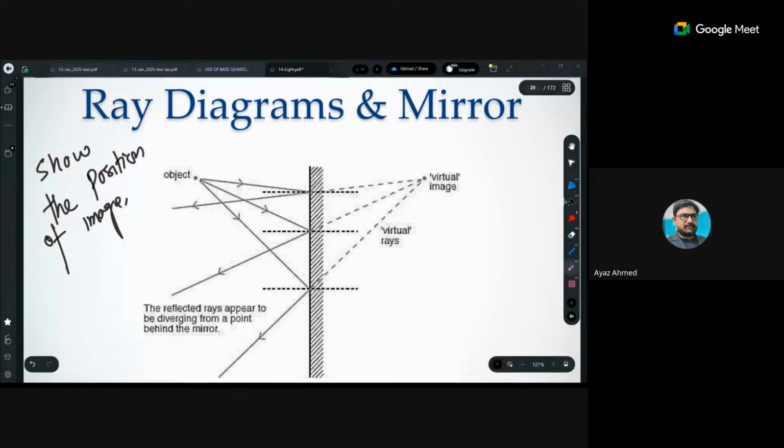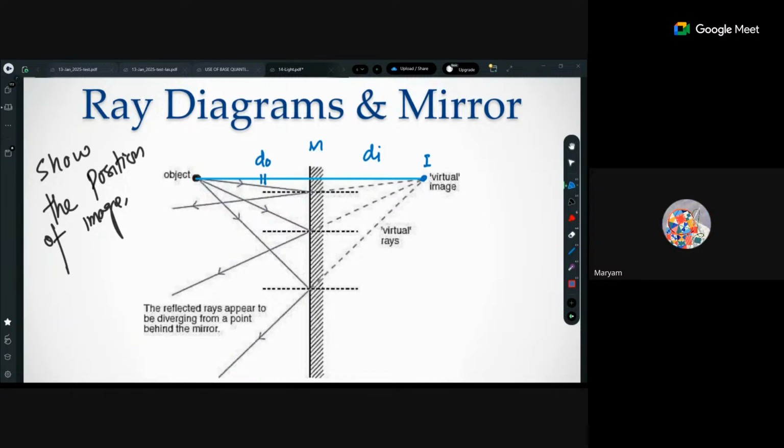Look, where is the object? Here is the object. As I told you, the image will be at an equal distance, perpendicular to the mirror. Very simple to understand. Position identifying is the easiest question among the questions on mirrors. So what do you have to do? Just draw a straight line through the mirror, which must pass perpendicularly through the mirror. The distance of the object from the mirror must be equal to the distance of the image from the mirror. Wherever your distance becomes equal, that will be the position of your image. Simple. Will you be able to find this?